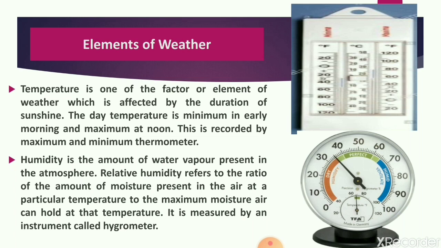Temperature is influenced by the duration of sunshine. All of us know that temperature directly depends on sunshine. During the summer season, the duration of sunshine is longer. Because of this, the temperature is high in summers. The day temperature is minimum in the morning and maximum at noon. A special instrument is used to record the maximum and minimum temperature of a day. It is called a maximum and minimum thermometer.